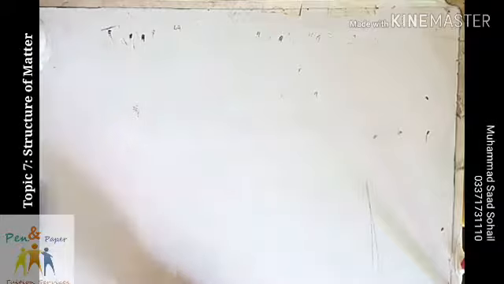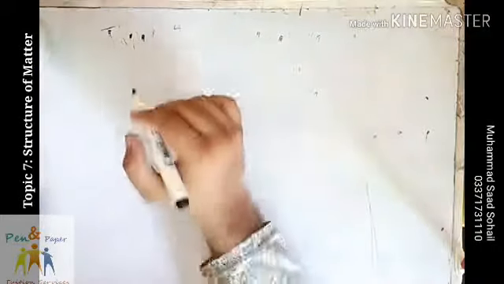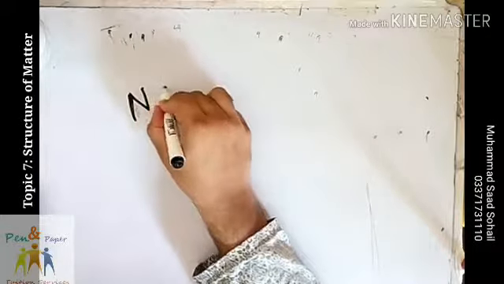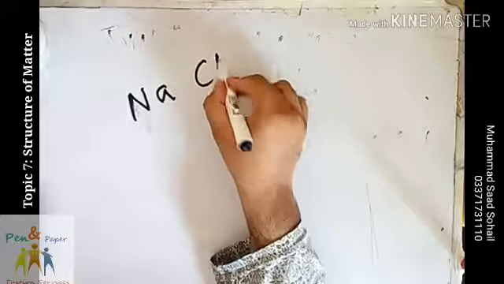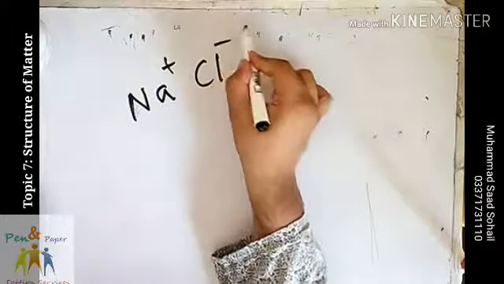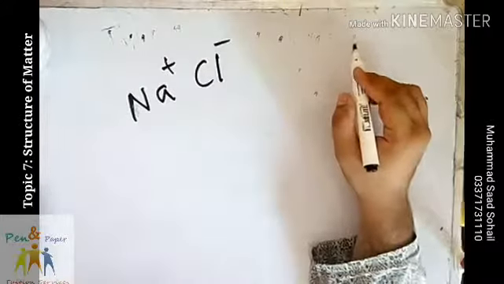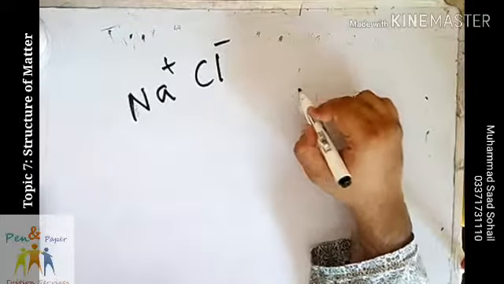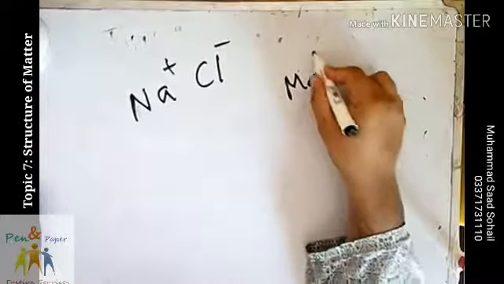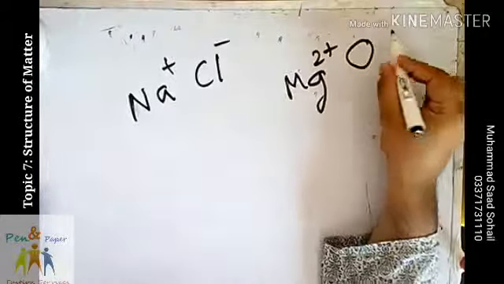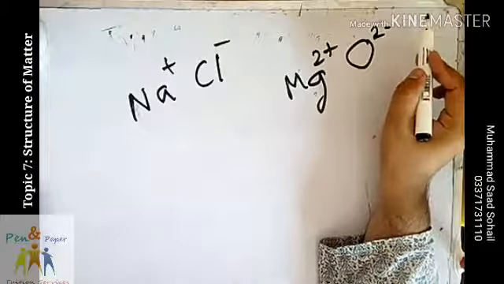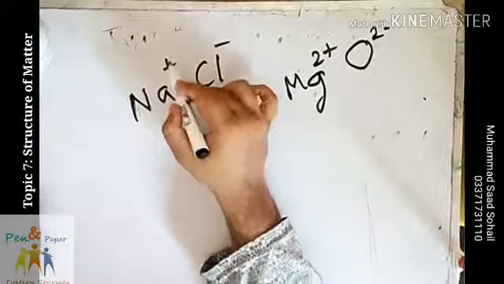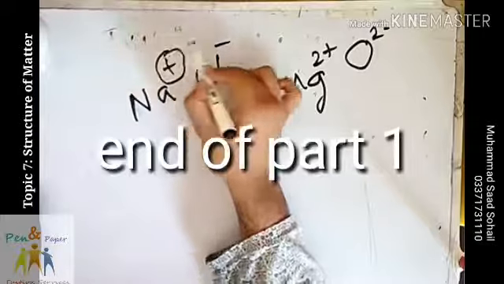Let's look at this example again. Here we have an ionic compound of sodium chloride in which we have sodium ions and chloride ions. And another example of an ionic compound is magnesium oxide, which has magnesium ions and oxide ions. So as you can see, there is a charge of 1+ and